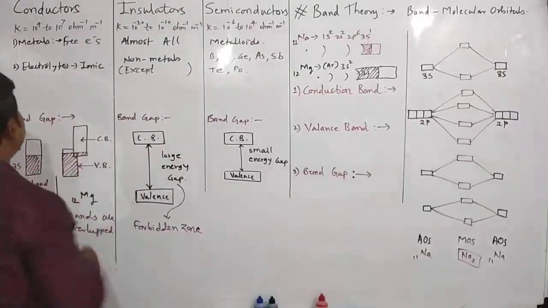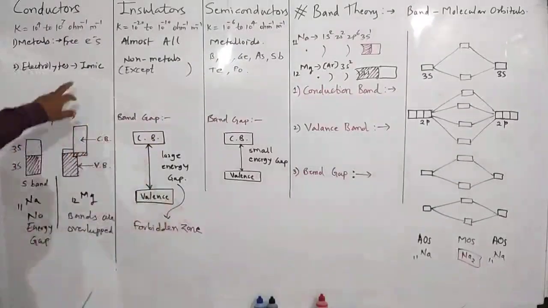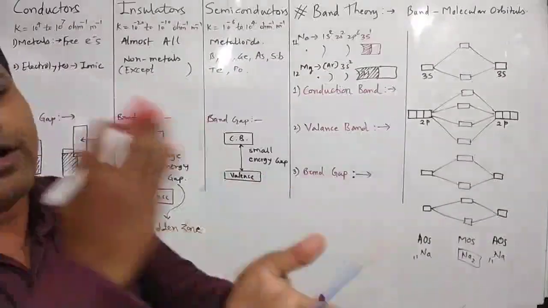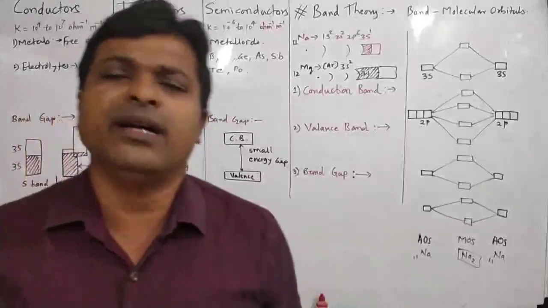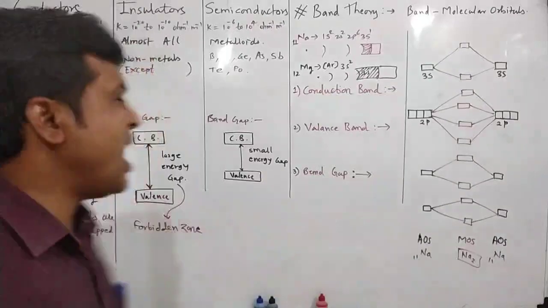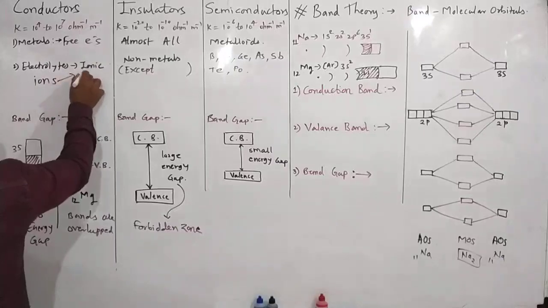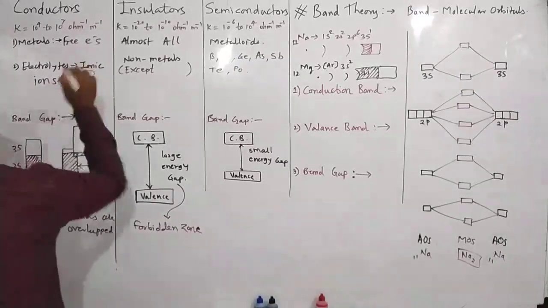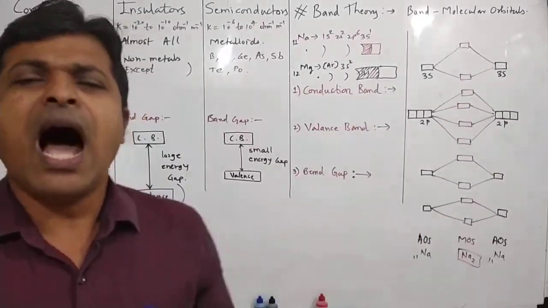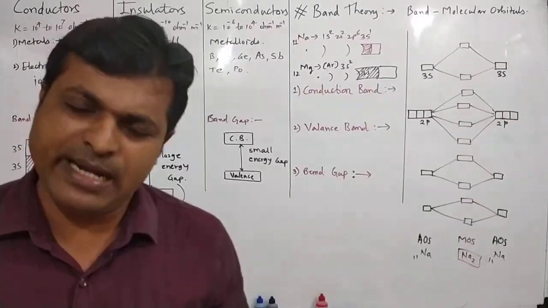And another example of conductors is electrolytes. Electrolytes are ionic compounds, ionic substances which, when dissolved in water, undergo dissociation and convert into ions, and in electrolytic conductors, ions, that is cations and anions, are responsible for electrical conductivity, specific conductance.